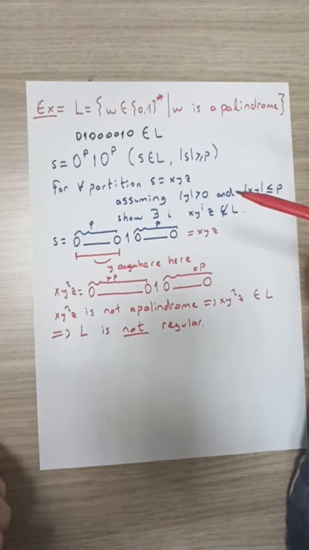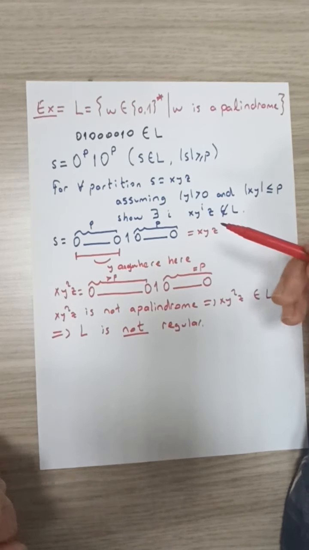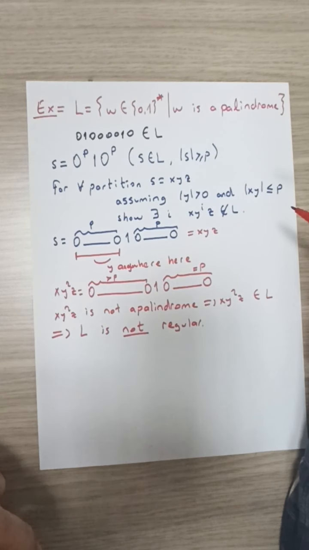We know that this language is not regular. Now, naturally, the next question that comes up is: is the language context-free?